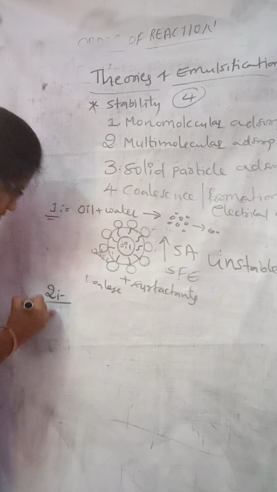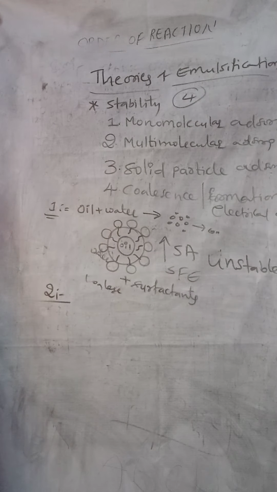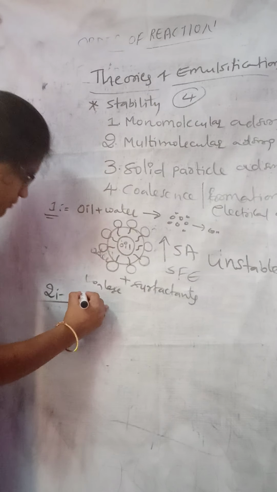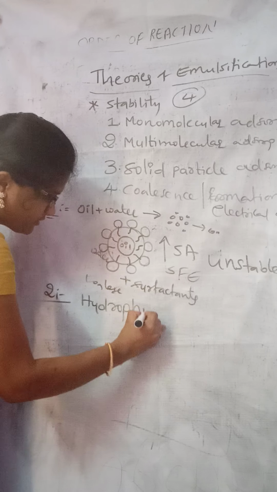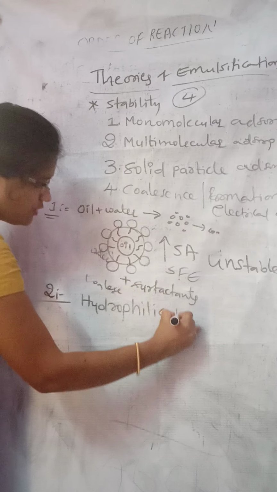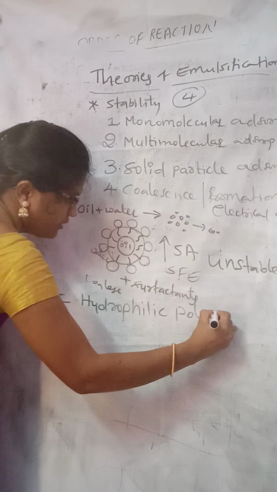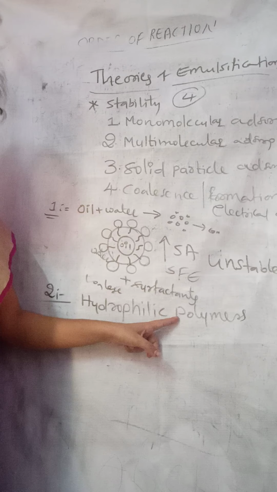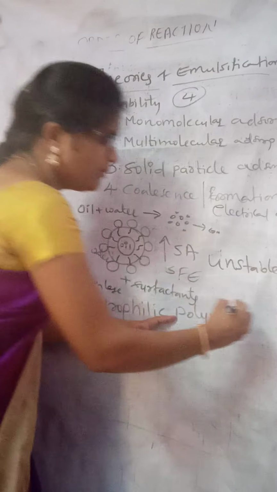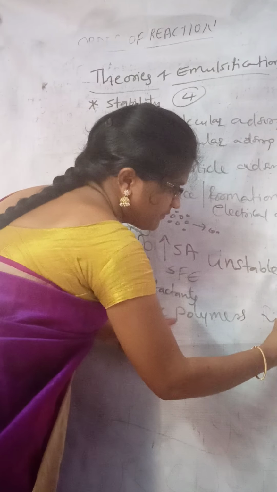Next is multimolecular. In multimolecular adsorption theory we are going to use hydrophilic polymers. We use hydrophilic polymers specifically because they have the capacity to form a very rigid film.